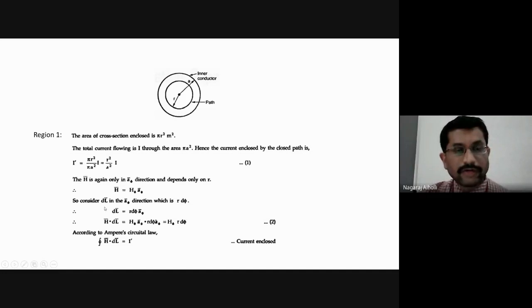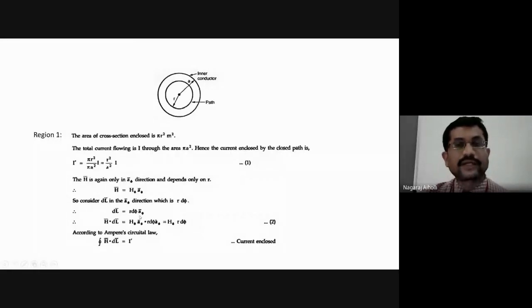So to find the dl bar, we have to use the Ampere circuital law. The Ampere circuital law equation is the closed line integral of H bar dot dl bar. Therefore, we must find the dl bar. dl bar in the a phi bar direction is given by r into d phi. This also we calculated in the previous class. Here the angle subtended is d phi and the radius is r, so the arc length is given by radius multiplied by the angle, that is dl is r into d phi.